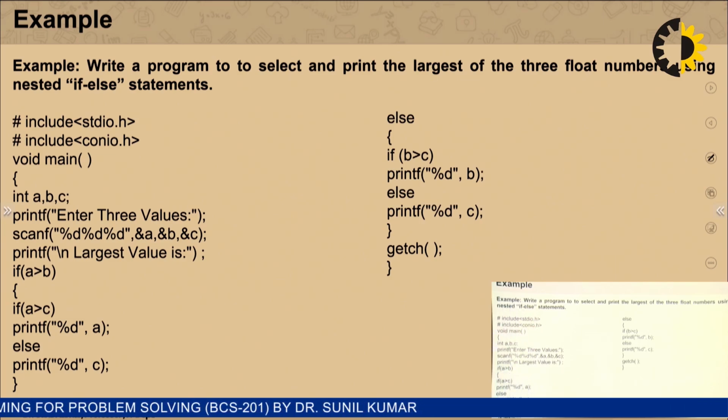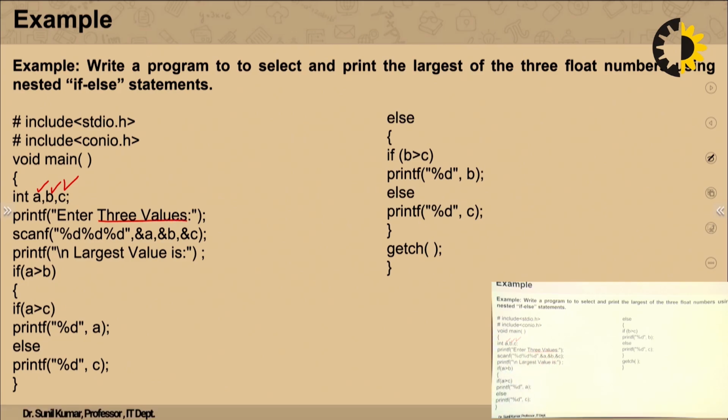Because we have to compare 3 numbers, we have taken 3 variables A, B and C. We are entering 3 values with the help of scanf from the user side. Percent d is the format specifier for integer values, and these are the address operators, as we have discussed, for A, B and C. In a single statement, we can give more than one; we just have to put a comma, A, comma, B and C.